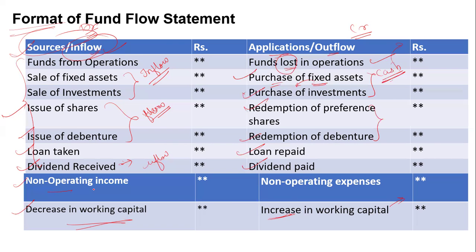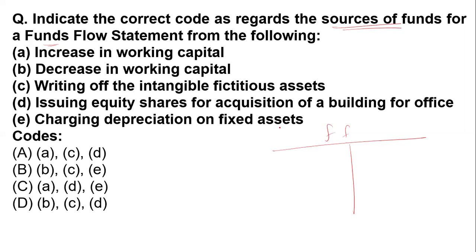Okay, here non-operating income is the inflow, and non-operating expenses is the outflow. Expenses are a kind of outflow, because due to expenses you outflow your fund outside the business. So this is actually the format of the fund flow statement. According to this statement, what will be our right answer?